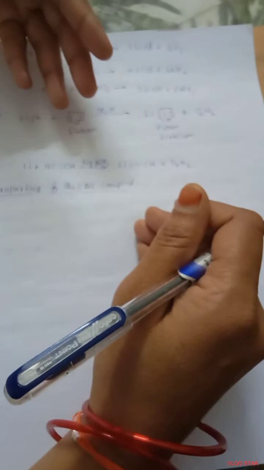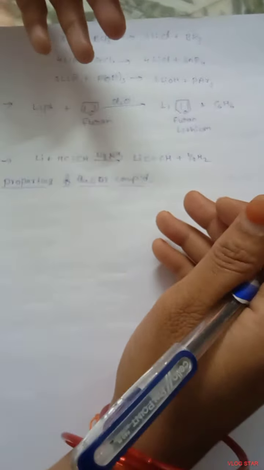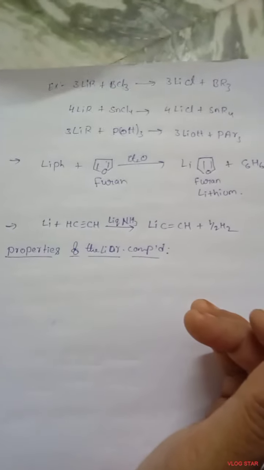What are the properties of these compounds? They are unstable, temperature dependent, and have low melting points. They are soluble in nonpolar solvents. They are spontaneously flammable compounds. This is the preparation of organometallic compounds, the organolithium compounds.